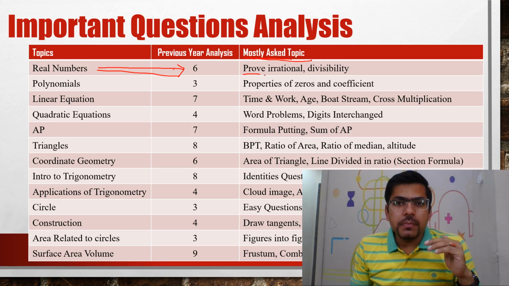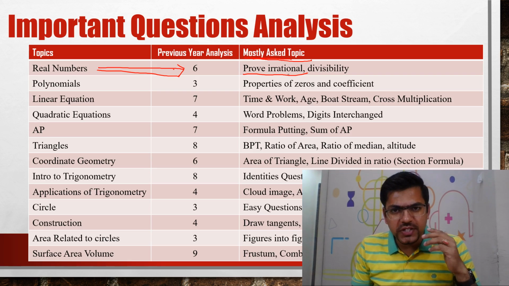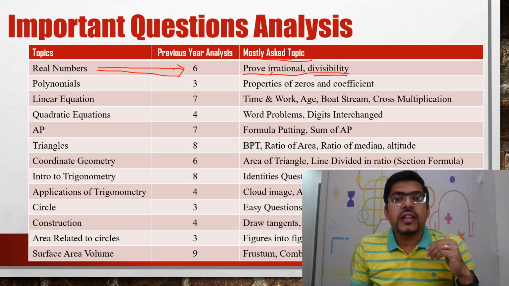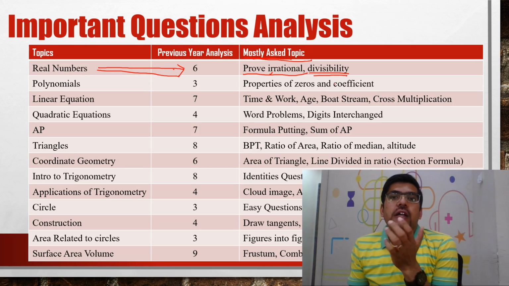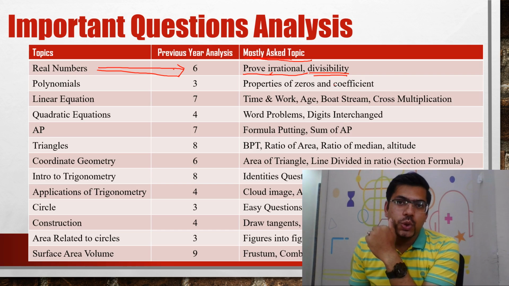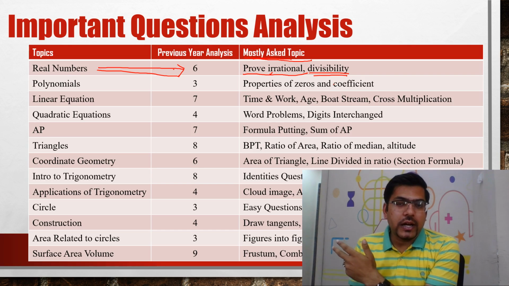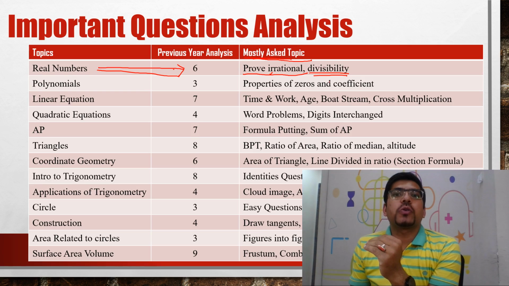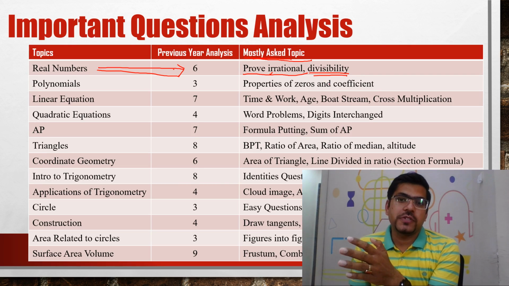See, most of the time proving irrationality, prove that root 2 is irrational, although it was a 9th class question, but still for 9th class it is very important. For 10th class it sometimes asks, but divisibility checking, say for example prove that the square of any number will always be of the form 3m, 3m plus 1, like that. It is a very favorite question of the boards. Most of the time it comes.